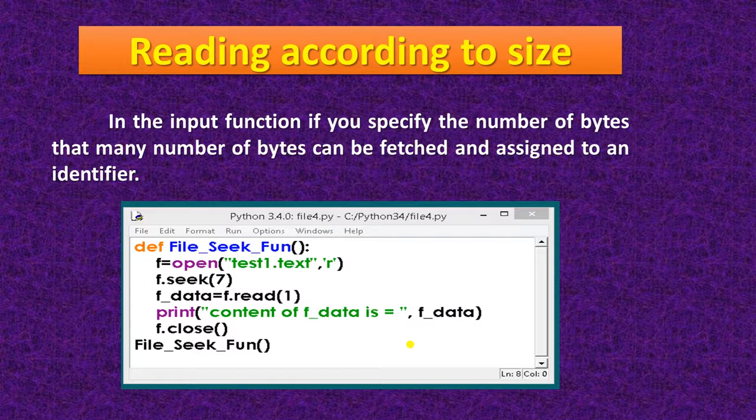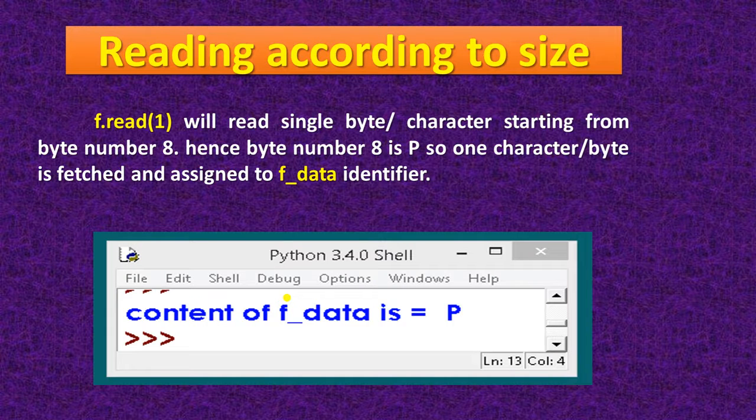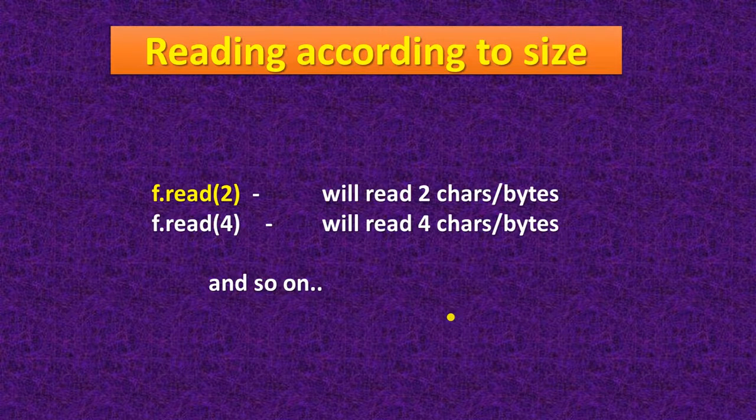Next is reading the file according to size. So here the same program is there, only the difference is that I am using this one. Okay, so the cursor is at the 7th position. After 7 it will read only 1 byte. So what is the answer now? The content of f data is p, because byte number 8 holds p, that's why it will print the p. Now next is reading according to size. Here f.read(2). So it will read 2 characters, that is 2 bytes, and if you write 4, then it will read 4 characters or 4 bytes, and so on.